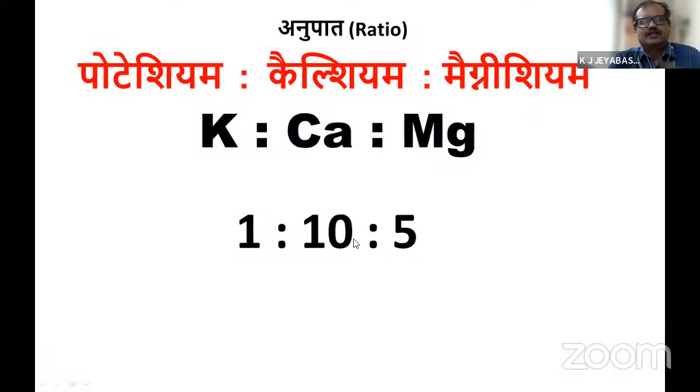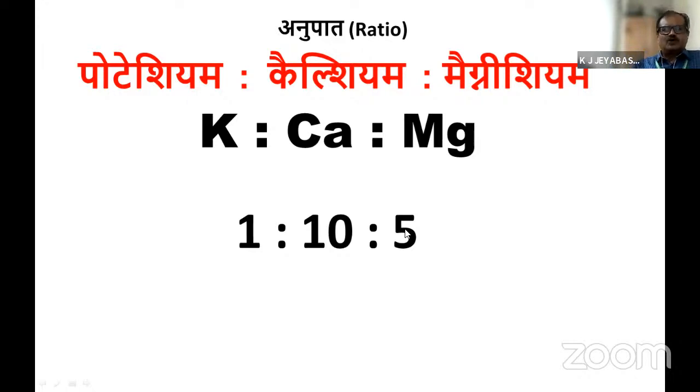That's why I mentioned the ratio between these nutrients. Potassium is antagonistic with calcium, and potassium is antagonistic with magnesium. But calcium and magnesium are synergistic. So we have to see the ratio between these three nutrients. If one part of potassium is there in the soil, at least 10 parts of calcium and 5 parts of magnesium should be there. This is the optimum ratio we identified for banana cultivation.